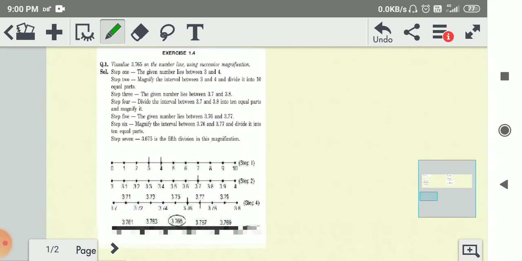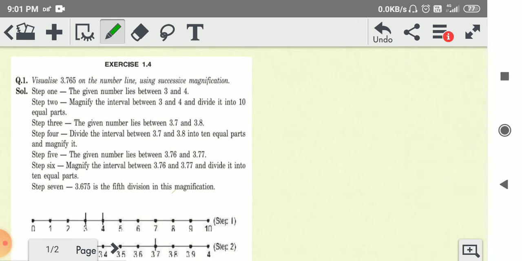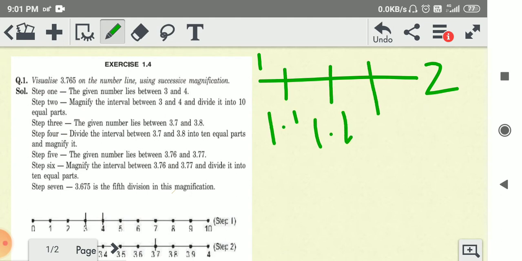Now exercise 1.4. This is a simple exercise. This is visualization. Visualize means magnify. Magnification means, suppose we are taking two numbers. This is 1 and this is 2. So when we magnify between these numbers, we get 1.1, 1.2, 1.3, same as here.